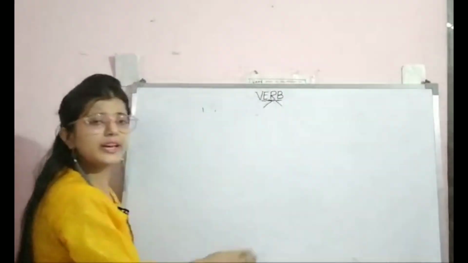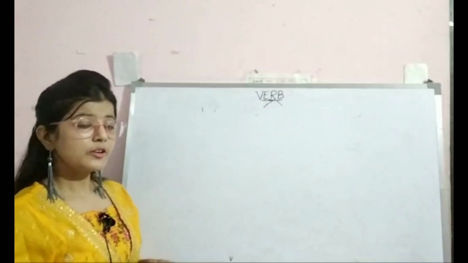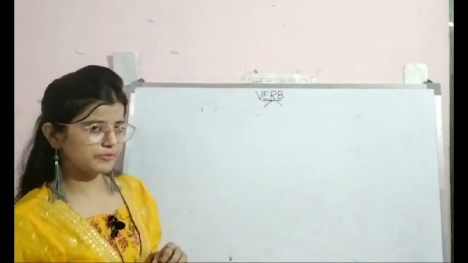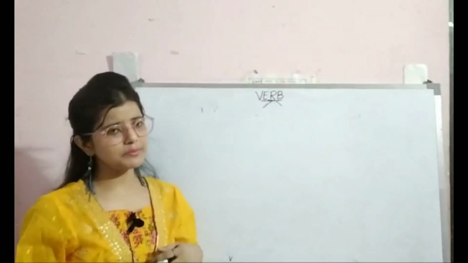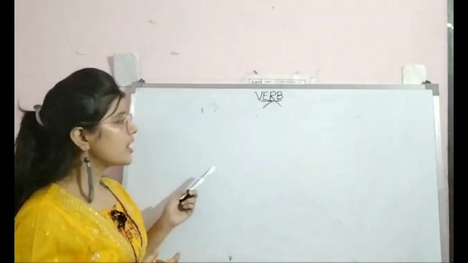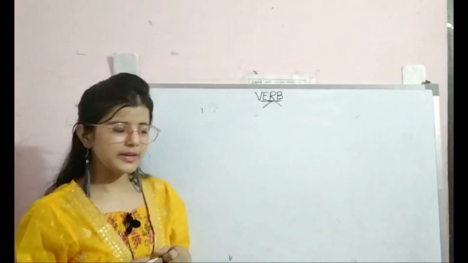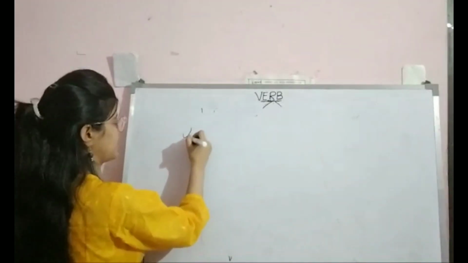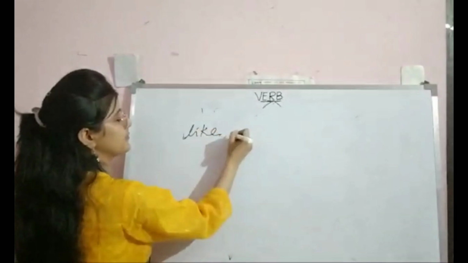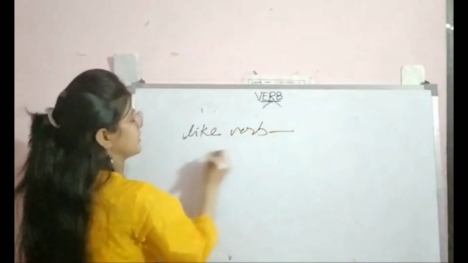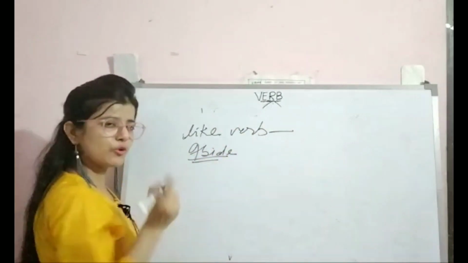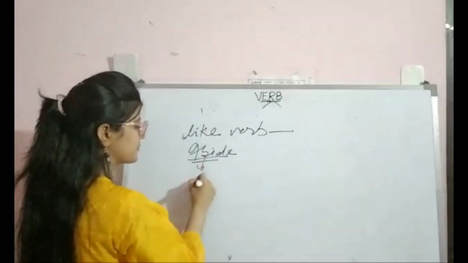You know, there are five forms of the verbs: first form, second form, third form, fourth form and fifth form. But you don't need to learn the fourth form and fifth form. Why? Because see here, like the verb abide. Abide is the base form of the verb, that is the first form.